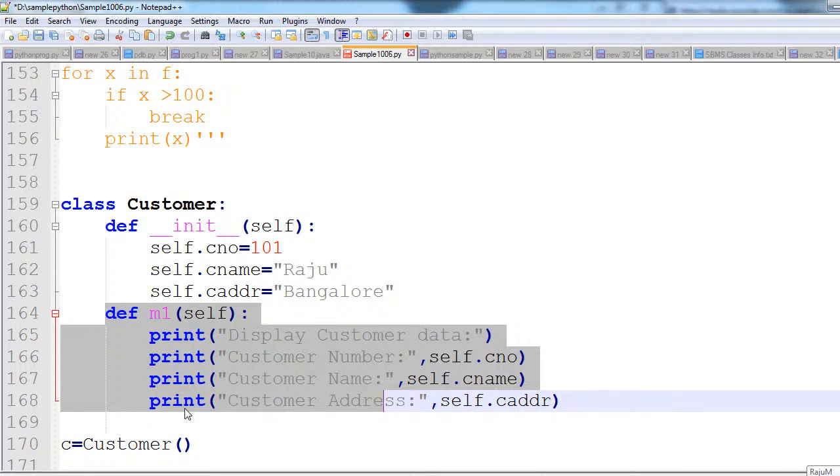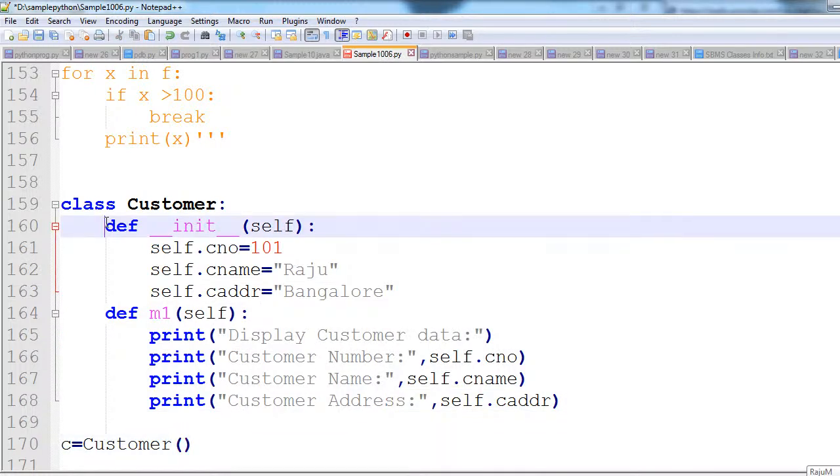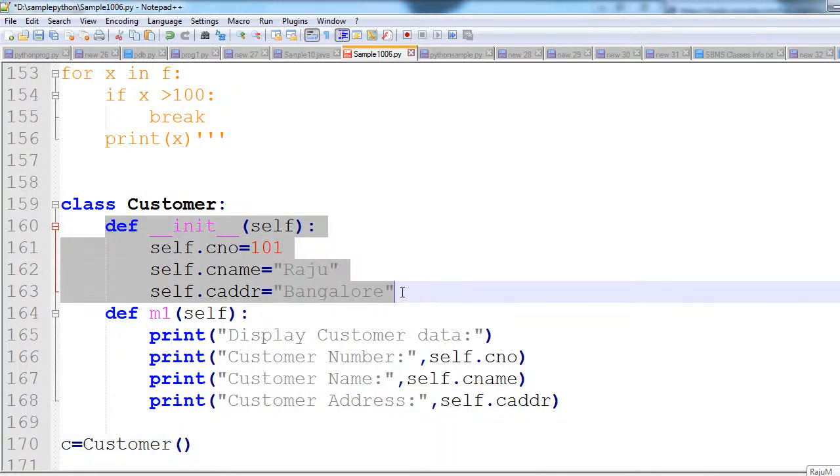Right. So now here I created the customer object. Whenever we create the customer object, internally this constructor will be executed for initialization purpose.